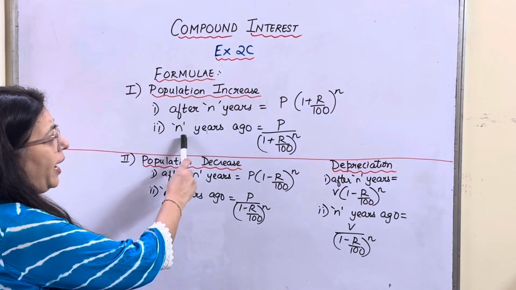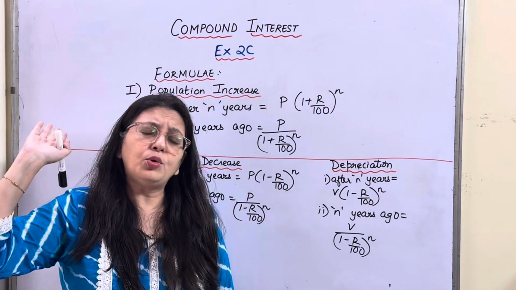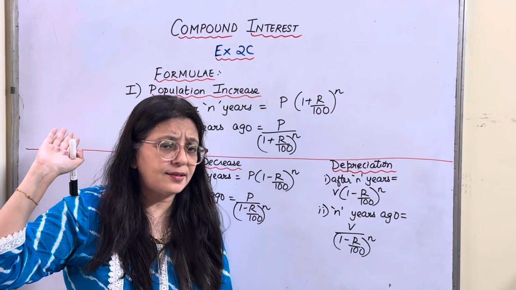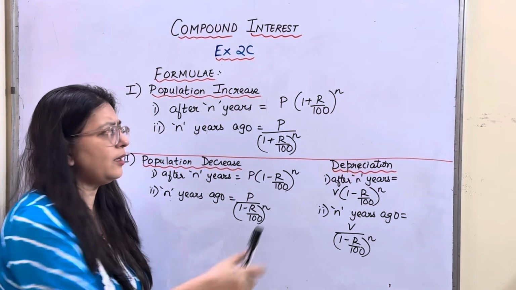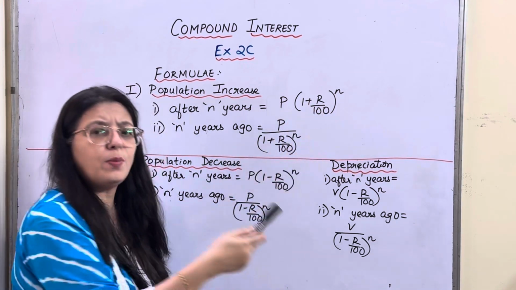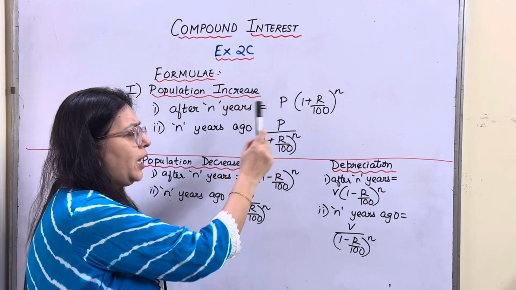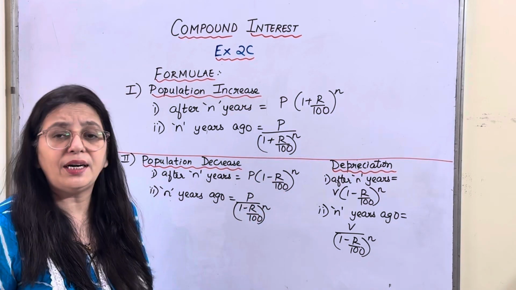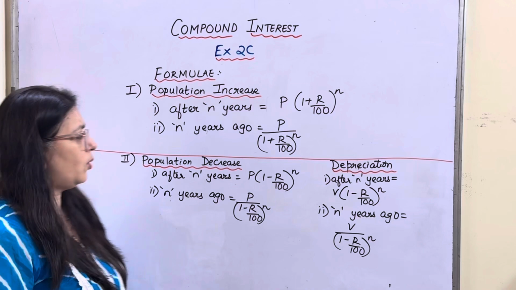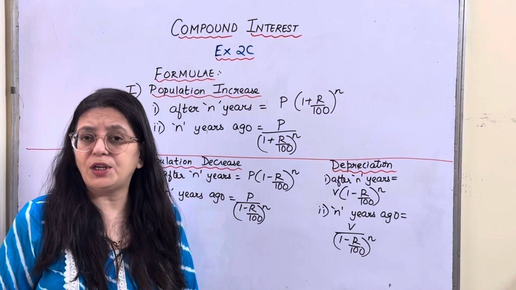Now, n years ago, 2 years back, your age was less, right? So it's the same pattern. Instead of P into (1 + R/100), we'll do P upon (1 + R/100) raised to n.